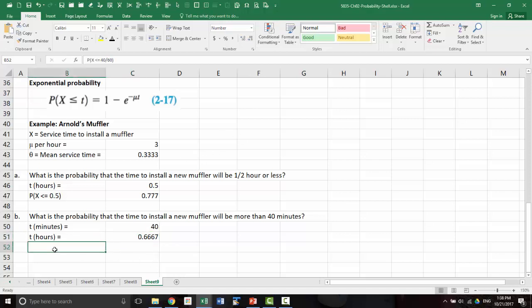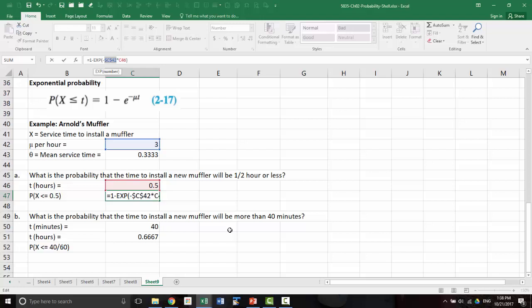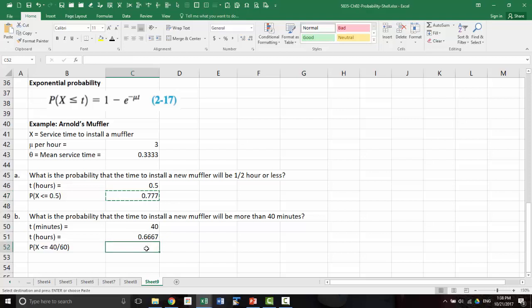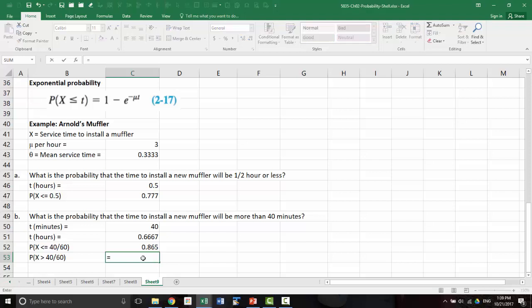So first, if you apply the formula from before, we needed to have that absolute reference, so we can copy. If you copy that, that will give you the cumulative probability, x less than or equal to t. But what we want is the other side, greater than 40 over 60 hours. So that will be 1 minus